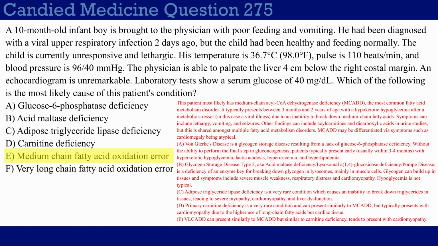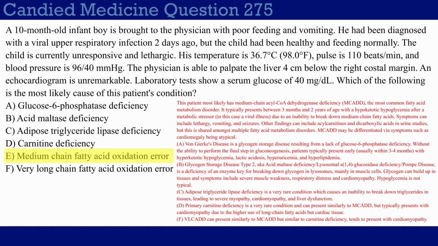Choice C, adipose triglyceride lipase deficiency. This is a distractor. It's just some super obscure condition that I threw on here to mess with you guys. This is a condition where you have a hard time breaking down triglycerides in tissues, and then you'll have really bad myopathy and liver dysfunction. Like I said, super rare, probably super low yield, probably don't need to know this.